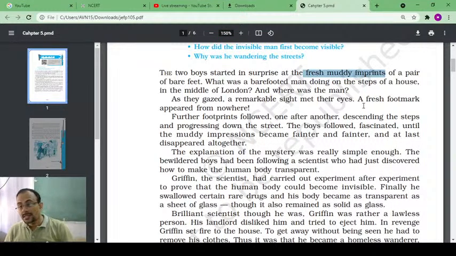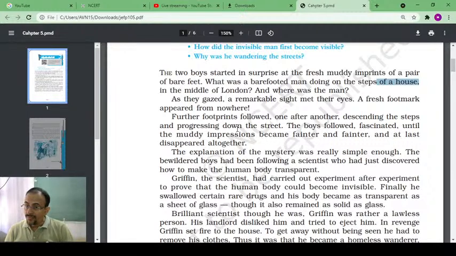Why were the two boys surprised? Because what was a barefooted man doing on the steps of a house in the middle of London? And where was the man? They are not able to discover the man who has created these imprints, right? That is why, and that also on the steps of a house in the middle of a London street, right? On the steps of a house, and also in the middle of London.